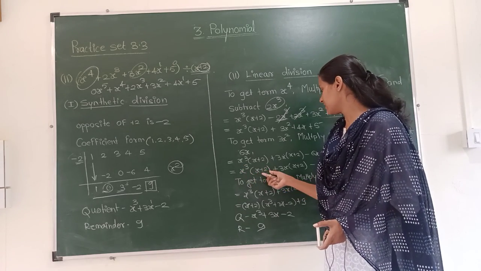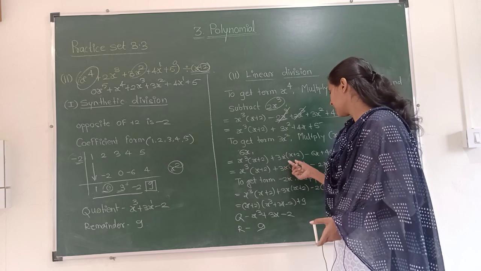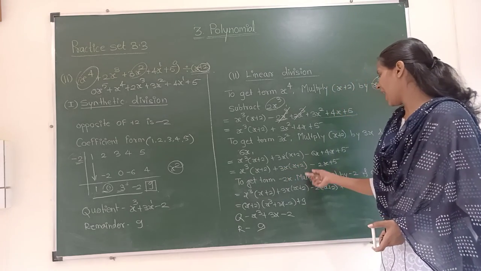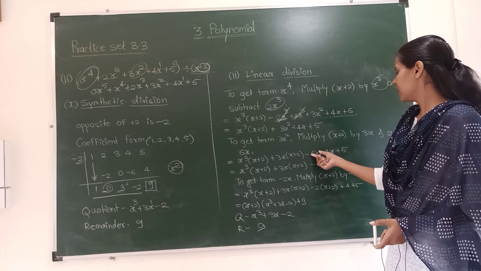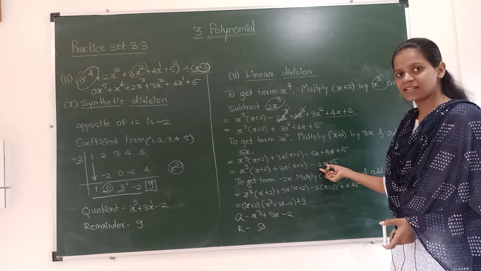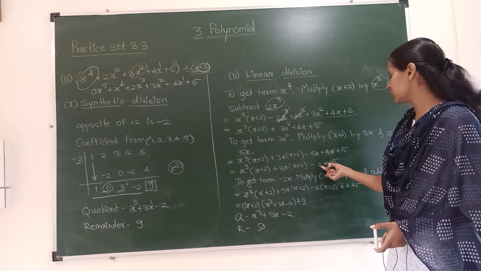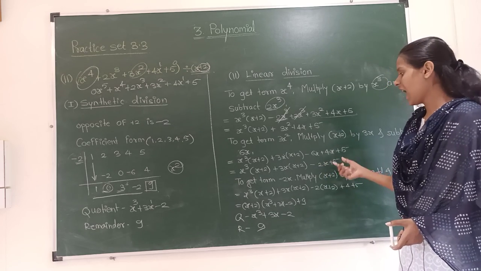x³(x + 2) + 3x(x + 2), as it is. Now 6x minus 6x plus 4x: minus plus becomes minus, with the sign of the bigger number, so minus 2x, and this plus 5 as it is.